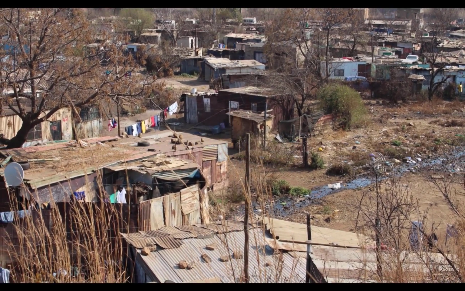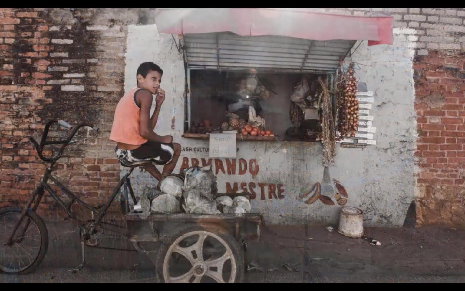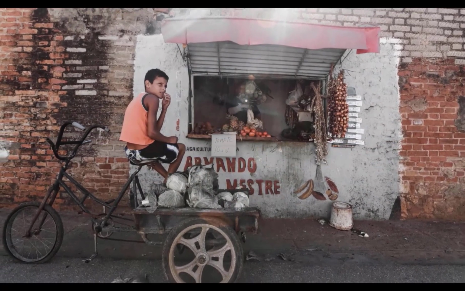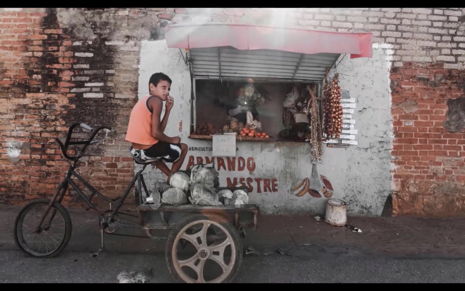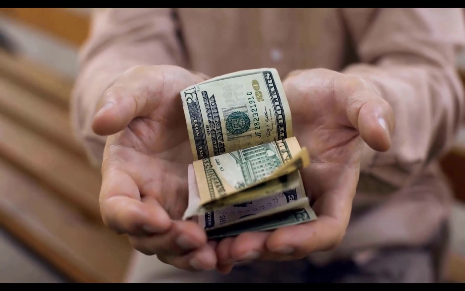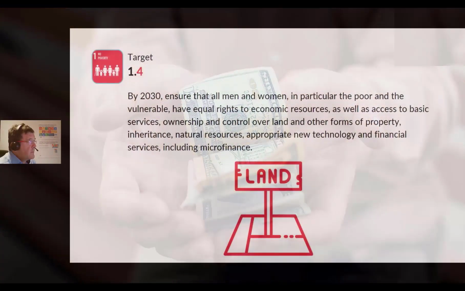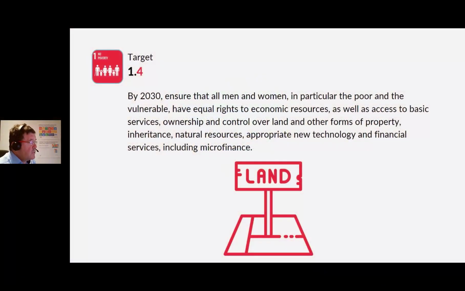Ensure that people who are poor and vulnerable have equal access to economic resources, many of which we take for granted. If you're born into a poverty situation without access to resources, it's impossible to get out of the poverty trap. So ensuring that people get opportunities and access to these resources is absolutely essential if we are serious about reducing poverty.